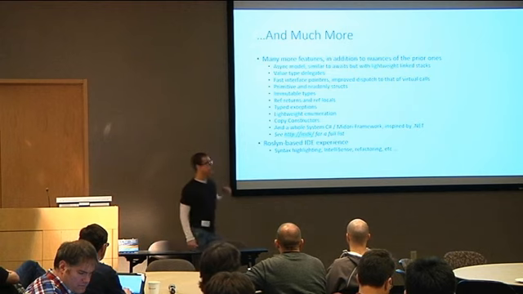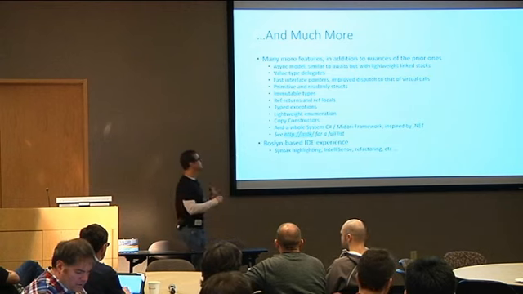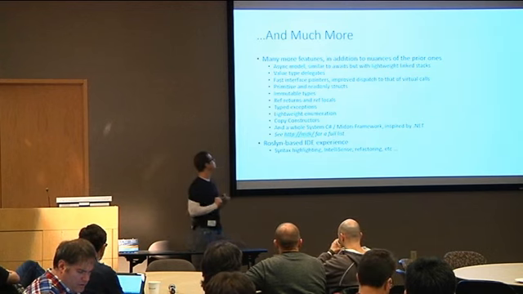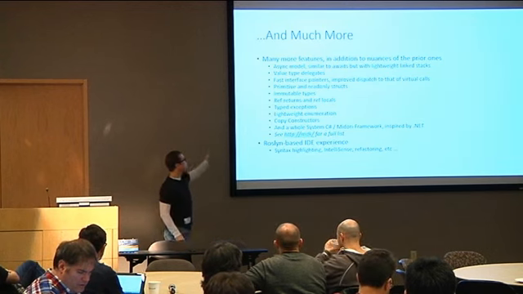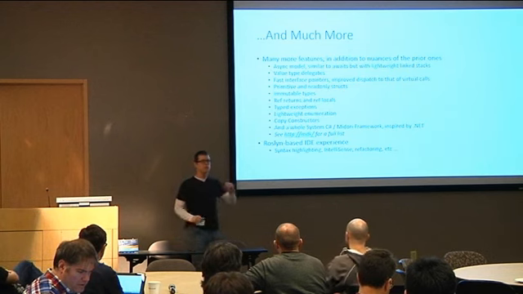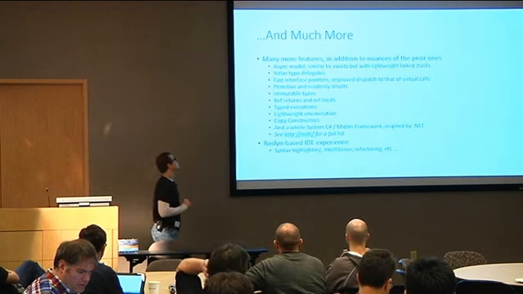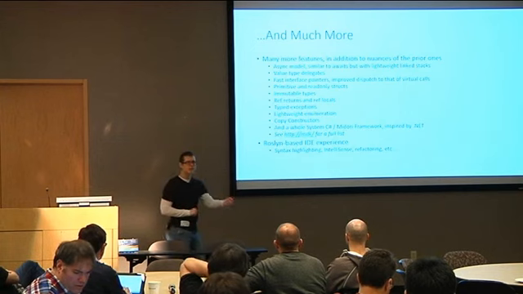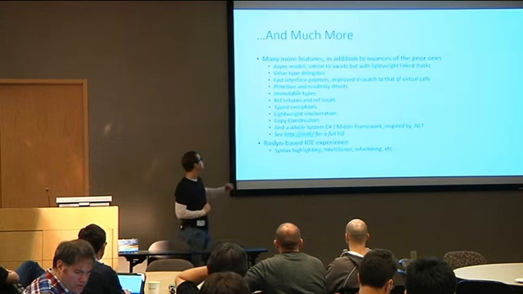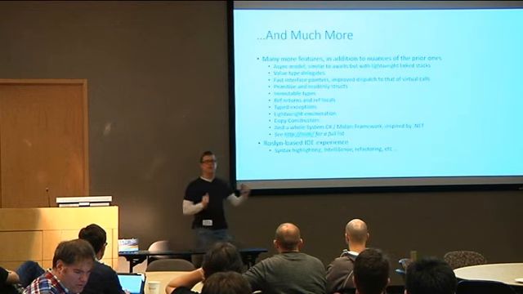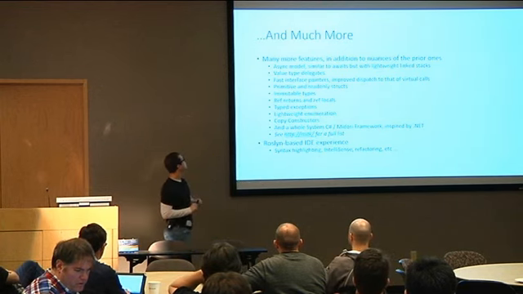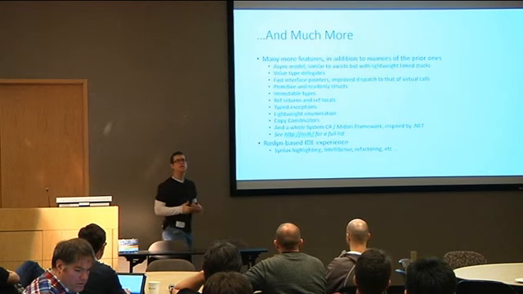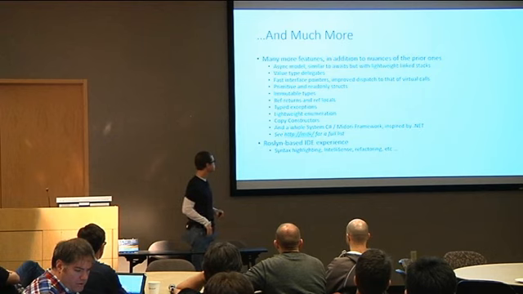We have fast interface pointers, so this is a way of basically improving dispatch by holding on to the pointer and vtable as a joint pair. We have a couple of different versions of structs: primitive structs, which are provably reference-free, very nice for copying and blitting, and read-only structs, where you're basically enforcing that structs can never be mutable ever. As I said, we have immutable types like string, exception, int, float. It's encoded into the system, and these types just flow beautifully because they can never, under any circumstances, be mutated.